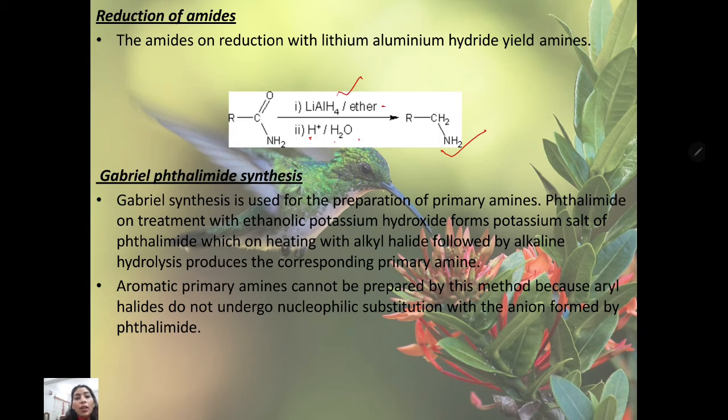amine. Gabriel phthalimide synthesis. It's a very important reaction. Gabriel synthesis is used for the preparation of primary amine. Phthalimide, on treatment with ethanolic potassium hydroxide, forms the potassium salt of phthalimide. We will go through this reaction on the next page.